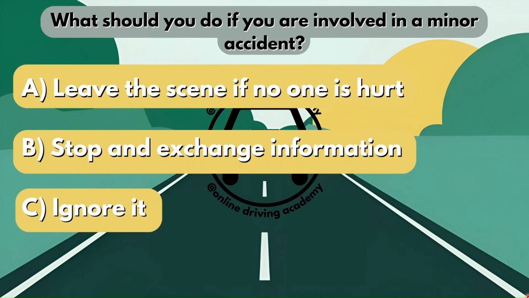What should you do if you are involved in a minor accident? Now I have spoken about this before, but I spoke about major accidents. So now we're talking about a minor accident, which is a small accident. So it's something like a fender bender. So what should you do if you are involved in that? Is it option A, leave the scene if no one is hurt? Is it option B, stop and exchange information? Or is it option C, ignore it? Now the correct thing to do here would be to stop and exchange information. Therefore, that is your correct answer.